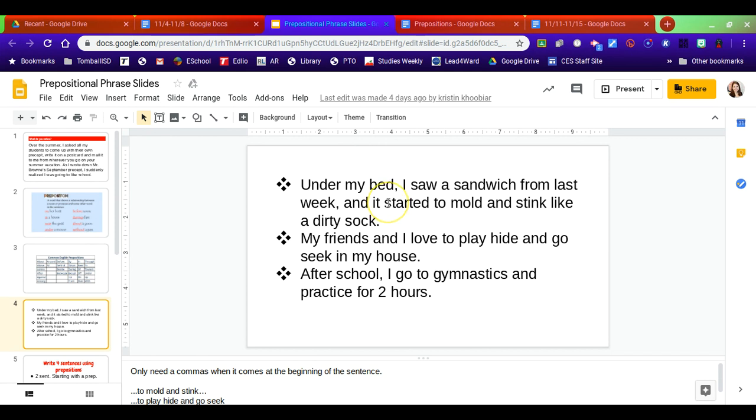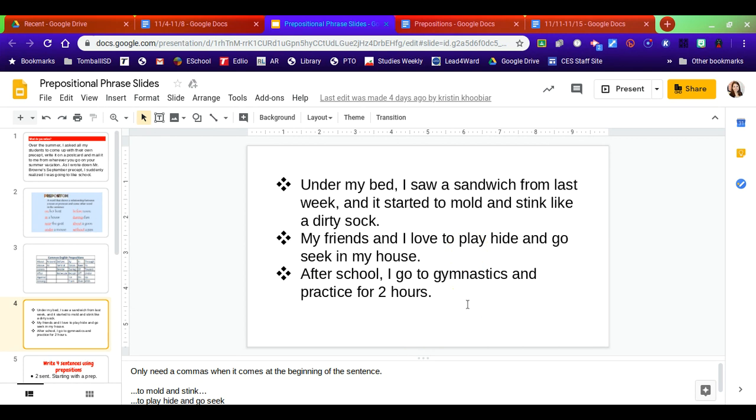Okay. Then let's look at this one. This does not have a prepositional phrase at the beginning of the sentence. The second one does not. So you'll see that it says, my friends and I love to play hide and go seek in my house. In my house is the prepositional phrase because it says where it happened. And here's our preposition in. Because the phrase is at the end of a sentence, no comma is needed.